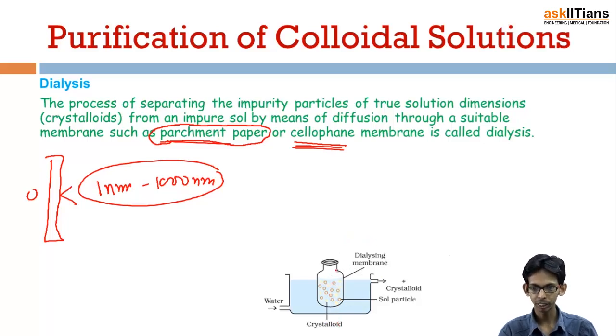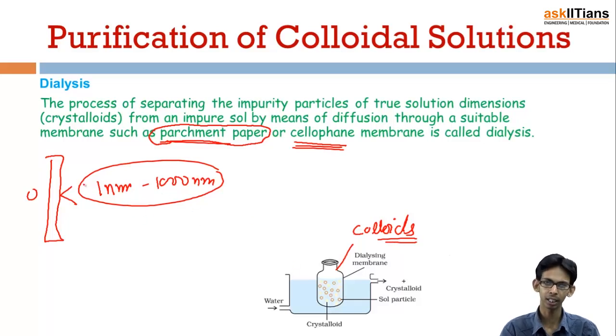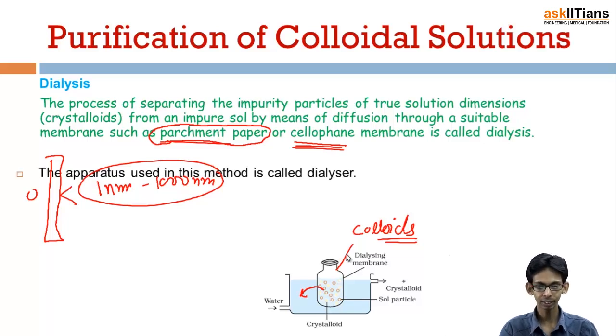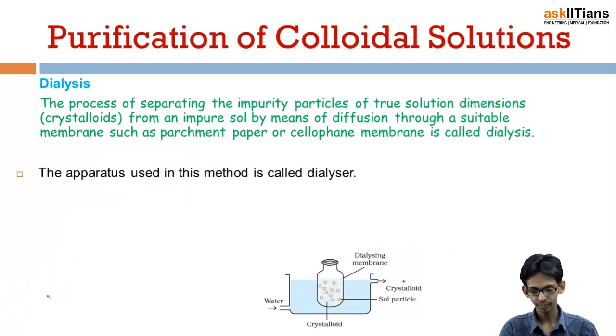Actually, what are colloids and what are crystalloids? Colloids are the particles of this range, and crystalloids are those particles which are smaller than this, or we can say true solutions also. So we have a membrane, and with the passage of time these crystalloids diffuse out through this membrane, which leaves behind a pure colloidal solution. This is dialysis, and the apparatus used in this method is called a dialyzer.